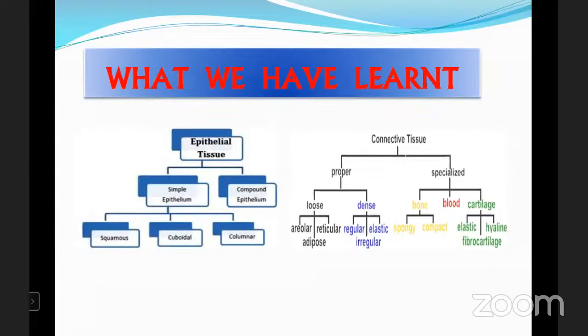In the next class, we will discuss the next types of connective tissues, which are skeletal and blood. Blood means the fluid connective tissue. Okay. Now let us go for the assignment.